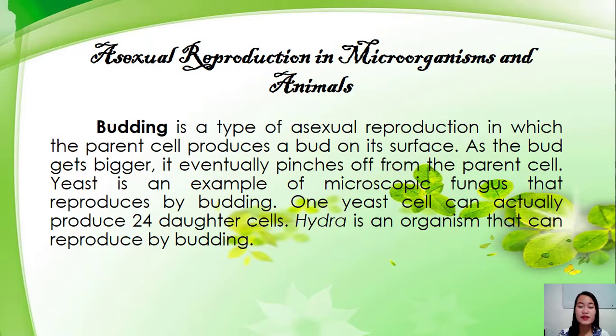Okay. Next, budding is a type of asexual reproduction in which the parent cell produces a bud on its surface. As the bud gets bigger, it eventually pinches off from the parent cell. So, yeast is an example of microscopic fungus that reproduces by budding. One yeast cell can actually produce 24 daughter cells. So, hydra is an organism that can reproduce by budding.